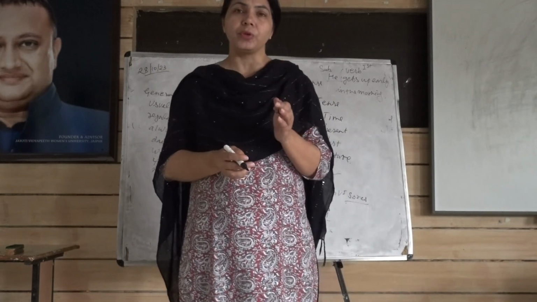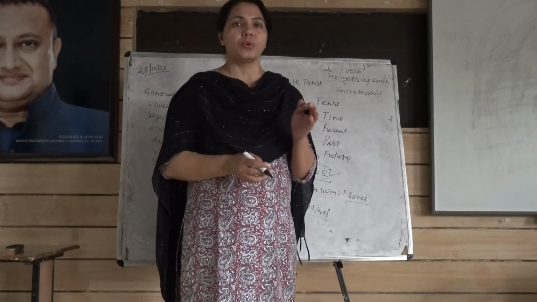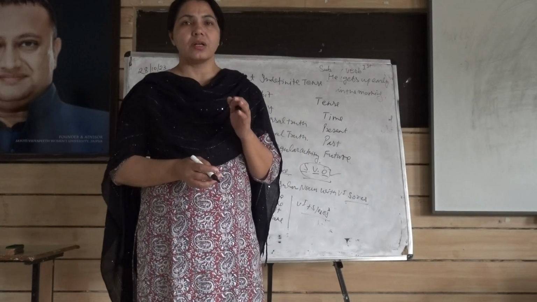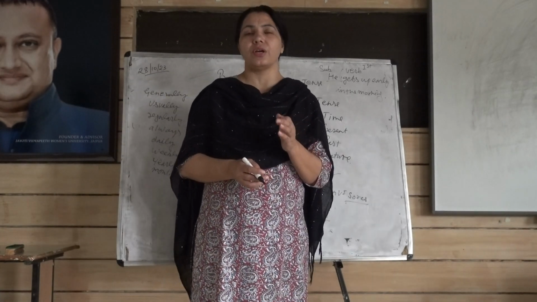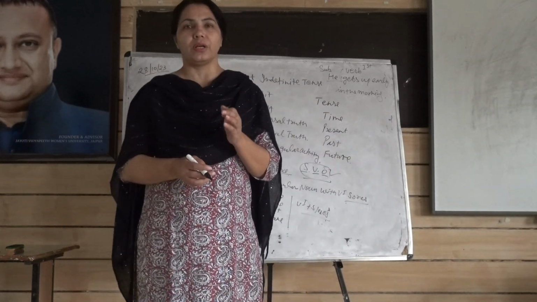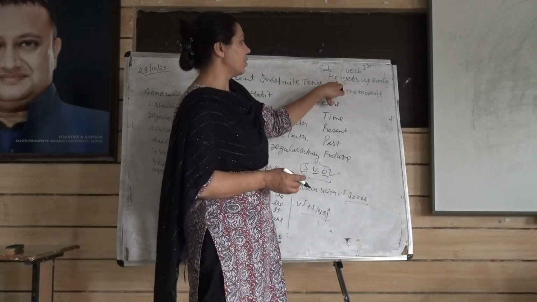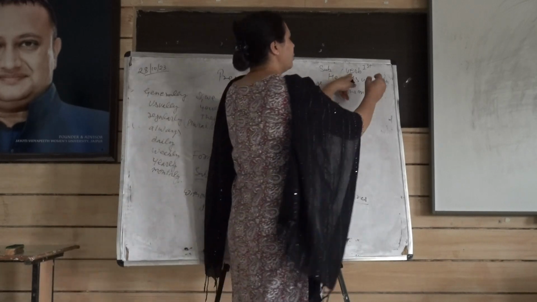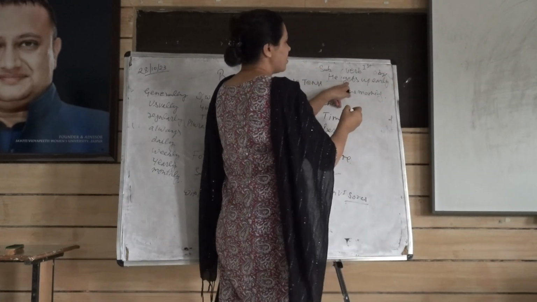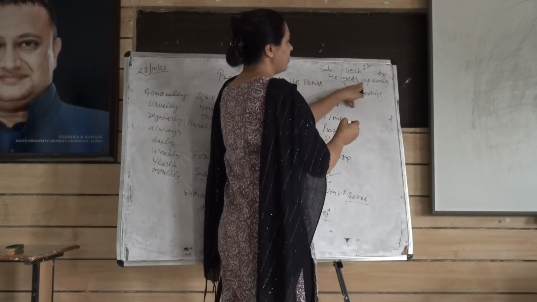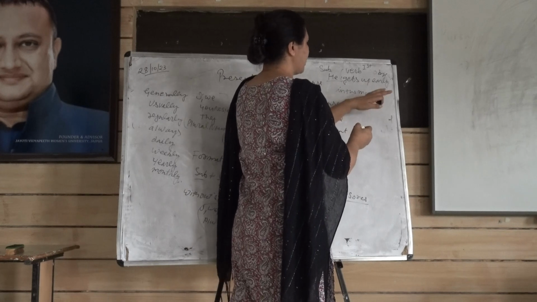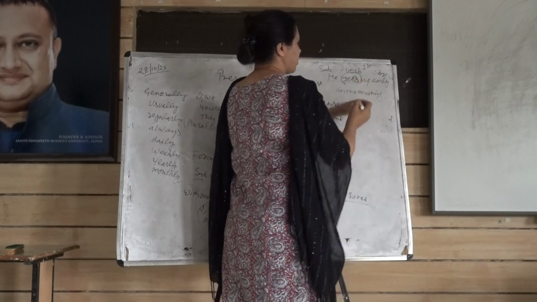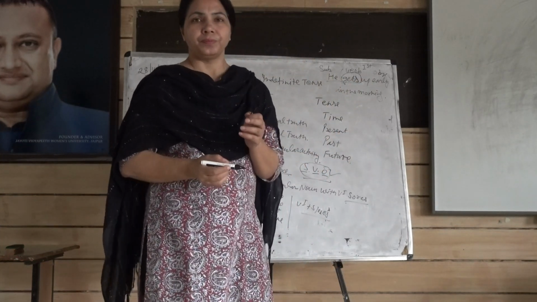And what you have to keep in mind is that with V first we use S or ES or not, as I have already discussed: when there is a singular noun, he, she, it, you use S or ES. So gets up is the verb, then early in the morning is the object. With get up, I have used S as per the rule.